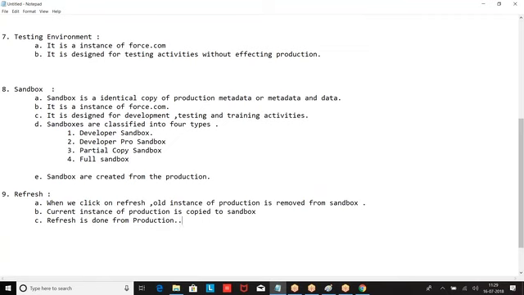So if you want to work with Salesforce, first we should know what are the different types of environments we have, and what each environment is used for. That is what we are supposed to understand. Okay, now let us start with the first topic, developer sandbox.